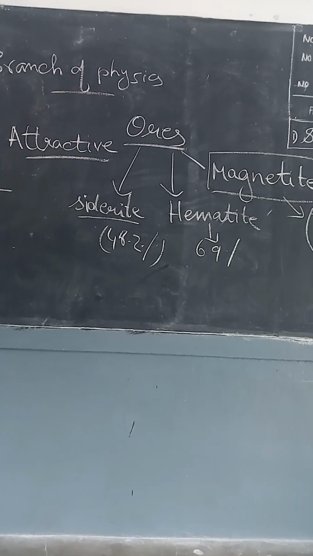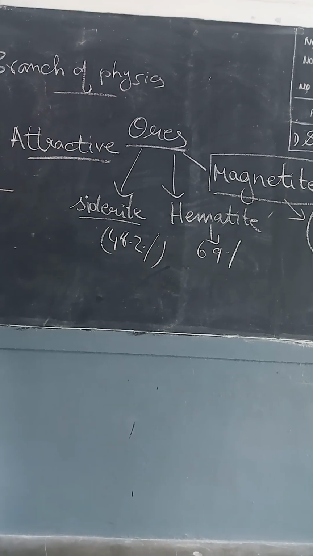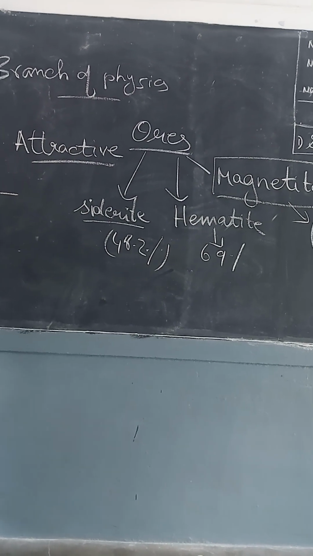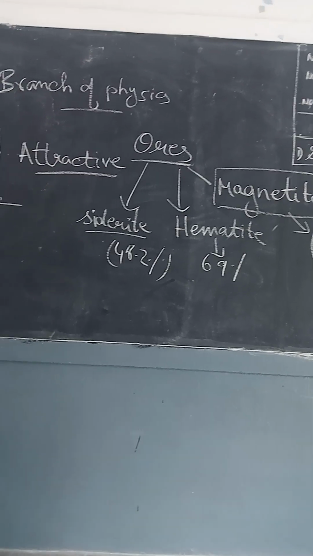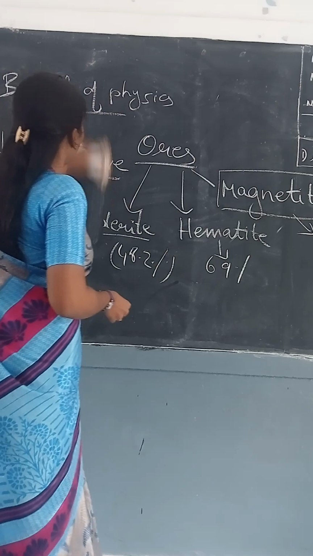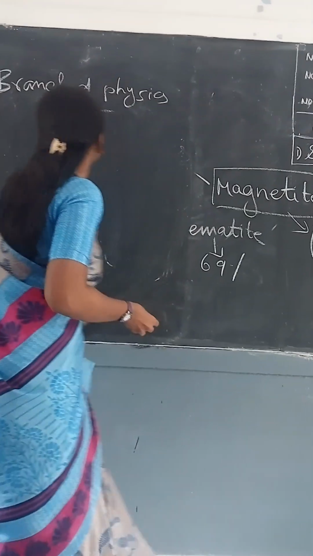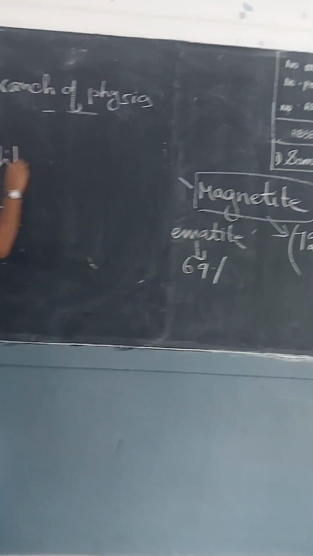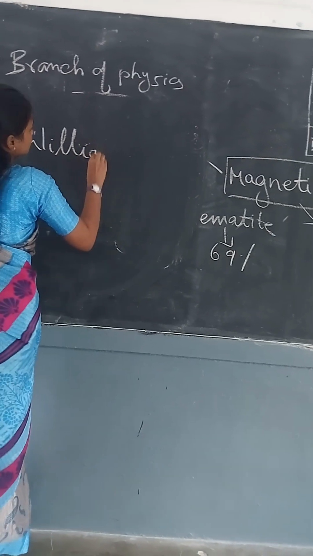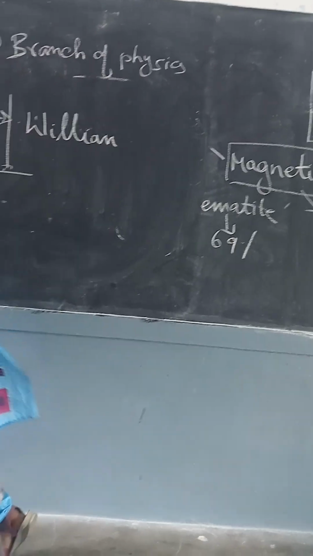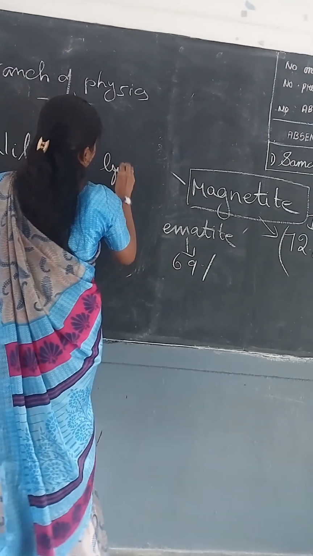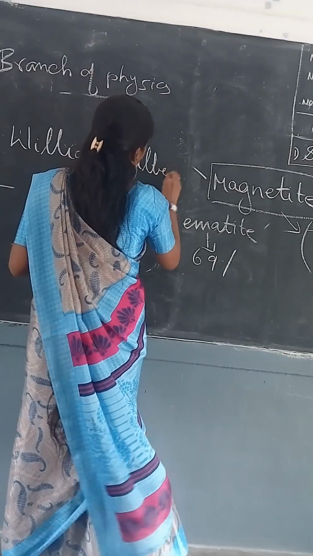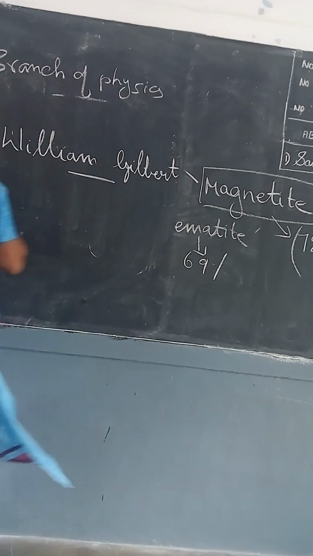Fine. So next, we are going to see about a person, a scientist. Okay. Know your scientist. What is his name? William Gilbert. Okay.